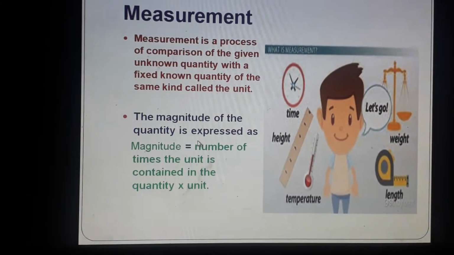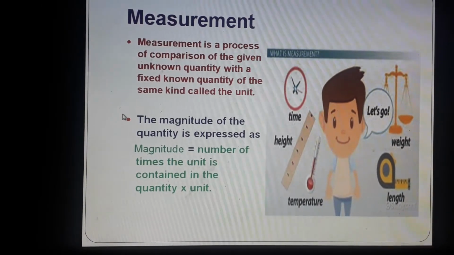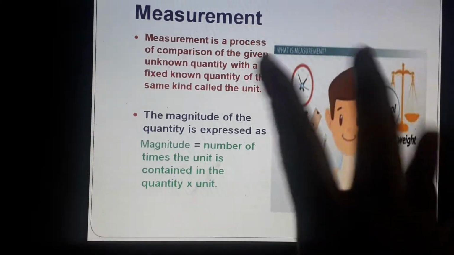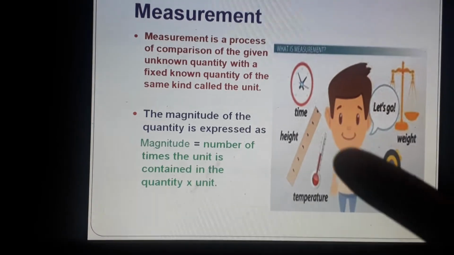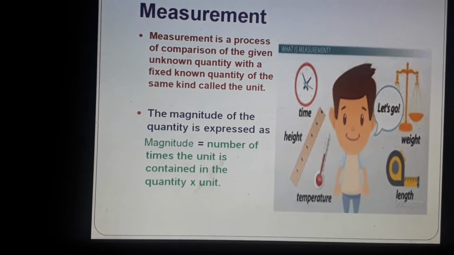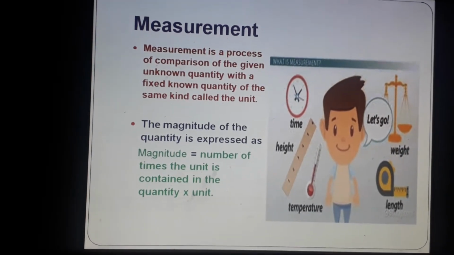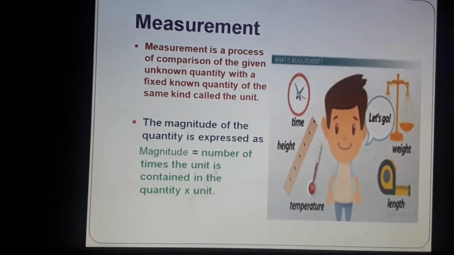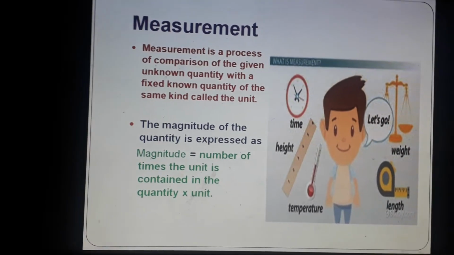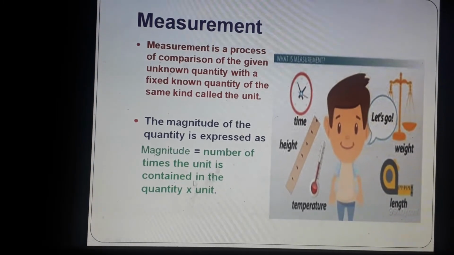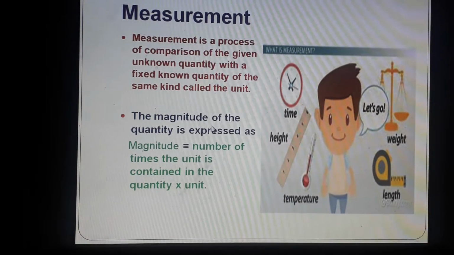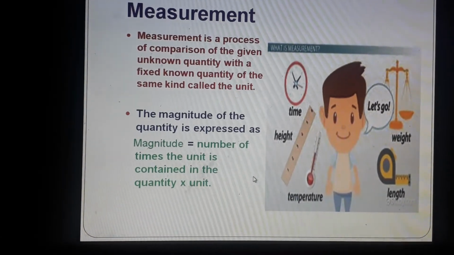Okay. Like sometimes you are measuring something with your hand span. We used to use our hand span. Hand span is the length between our thumb and the middle finger. So if I measure it by hand span, I will see how many times I can take measurement with the hand span. Okay, and then I will write the measurement as 5, if it is 5 hand spans. Okay, so that is how magnitude of a unit is expressed. So this all you have studied in the previous classes.